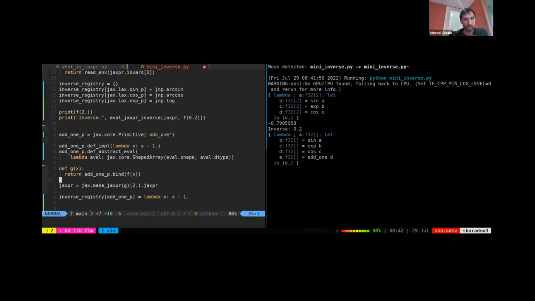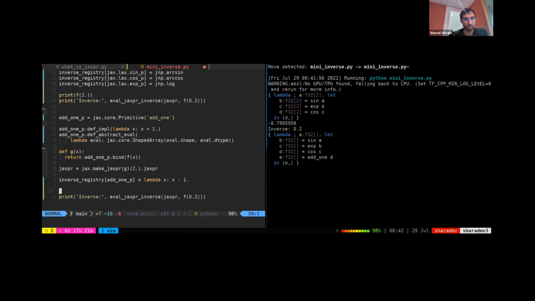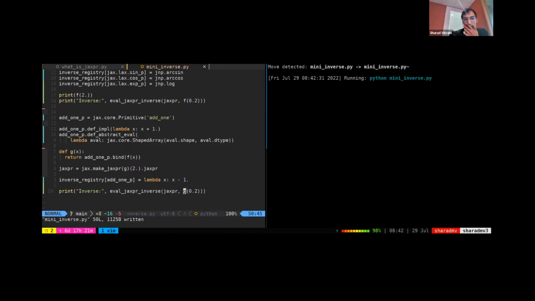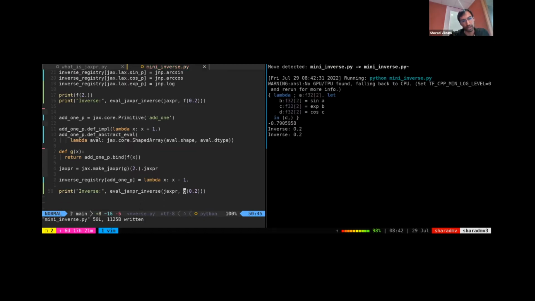we can now essentially do the same thing we did before, where we eval Jaxpr inverse, but we'll use the new Jaxpr, and we'll ask it to invert g of 0.2, which is the function, and you see we get a 0.2 again. So basically, the two aspects of extending Jax are adding your own custom transformations via these Jaxpr interpreters, and adding new primitives via essentially jax.core.Primitive. And these are the two ideas that Oryx uses for probabilistic programming.